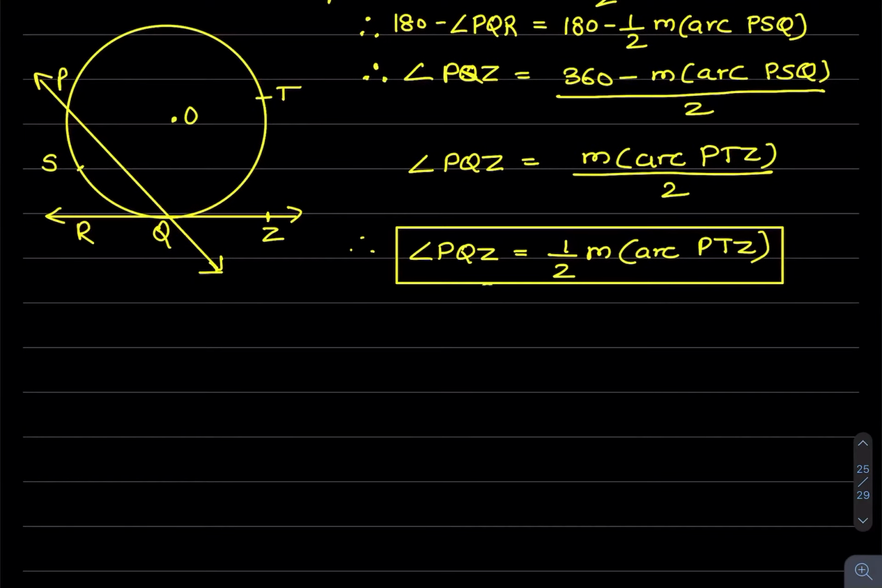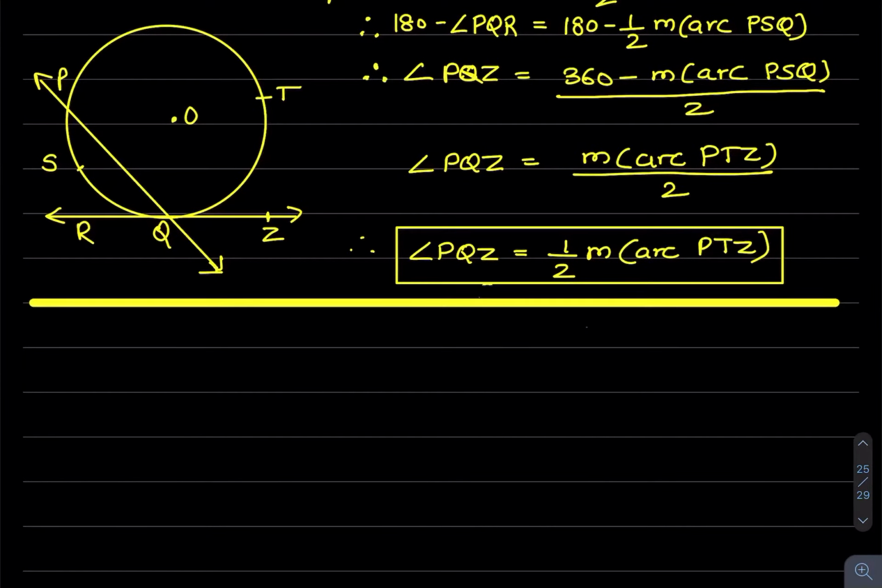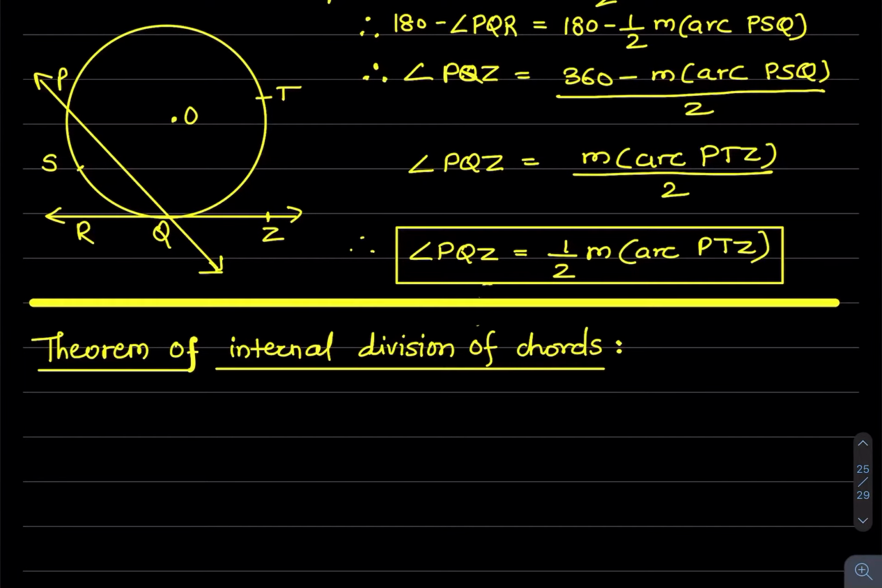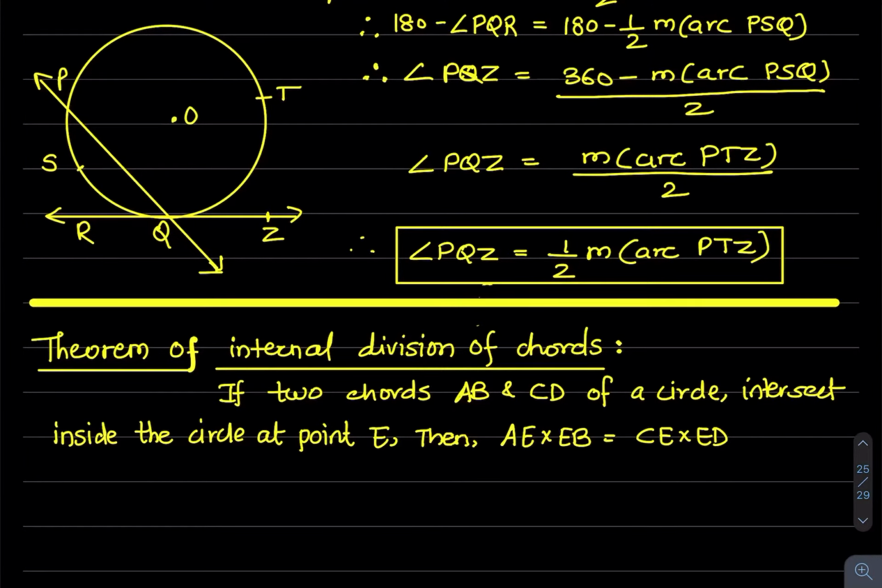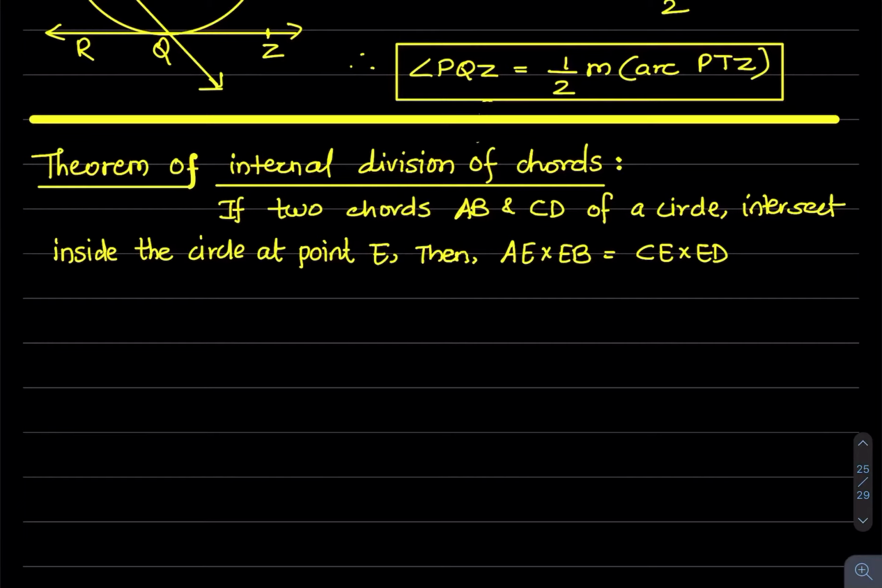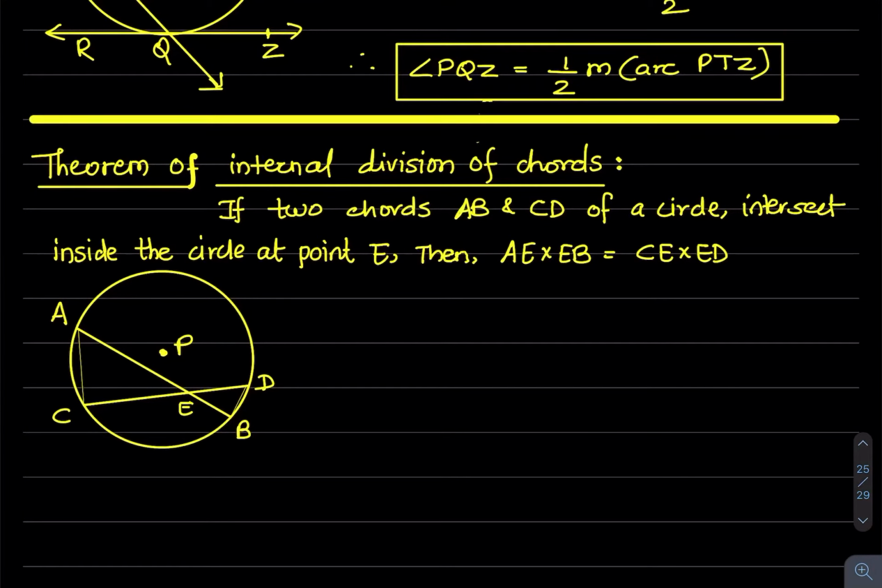So the proof of this theorem is finished. Now we will see the second theorem, theorem of internal division of chords. When two chords AB and CD of a circle intersect each other inside the circle at point E, then AE into EB is equal to CE into ED. See the diagram. Two chords AB and CD intersect inside the circle at point E, then AE into EB equal to CE into ED. P is the center of the circle.